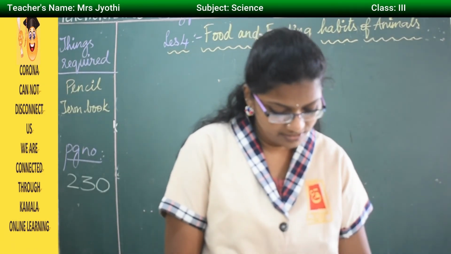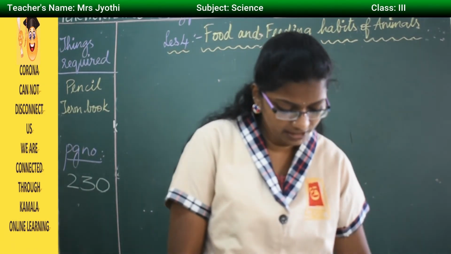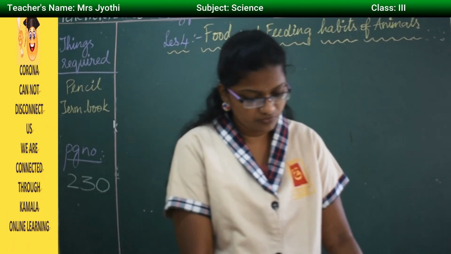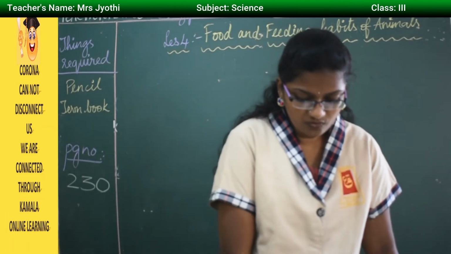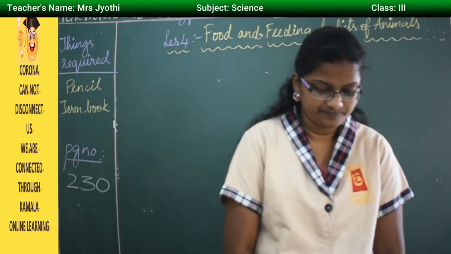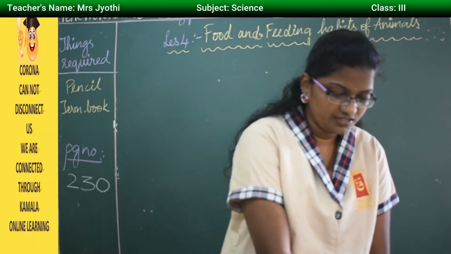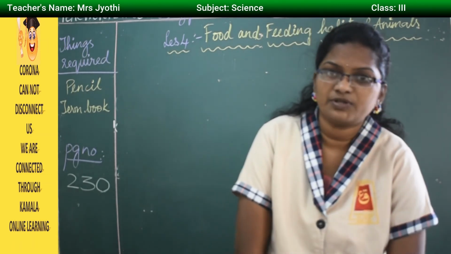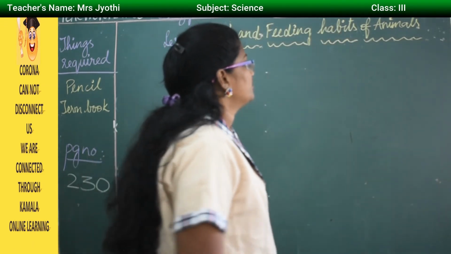So let us recollect everything once again. But before that, I am going to give you the homework. Your homework is from page number 239. Did you see what is there on page number 239?